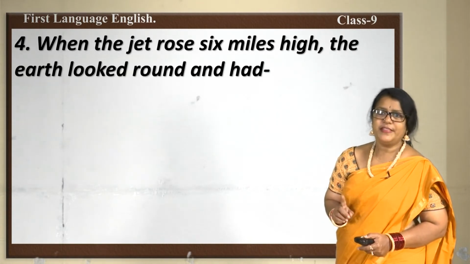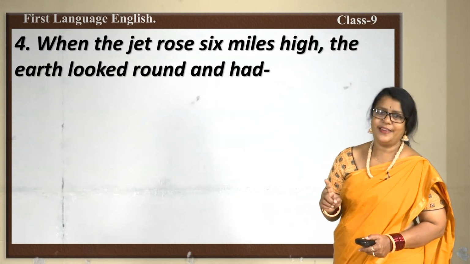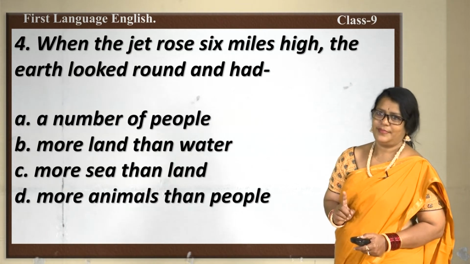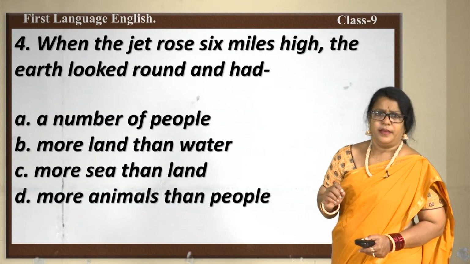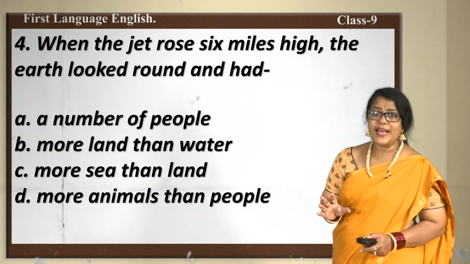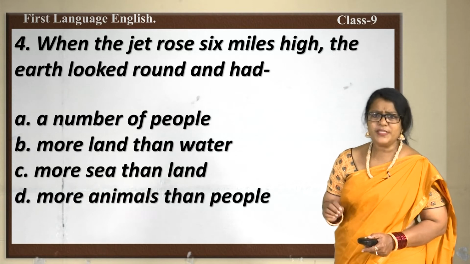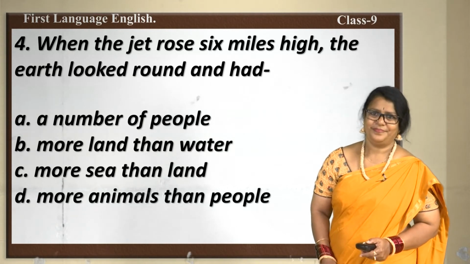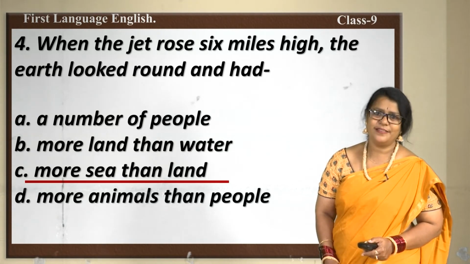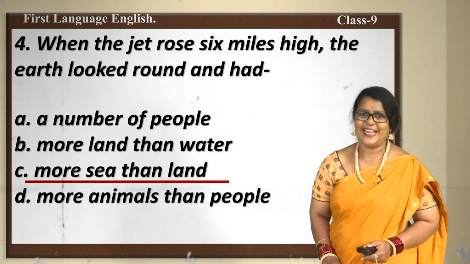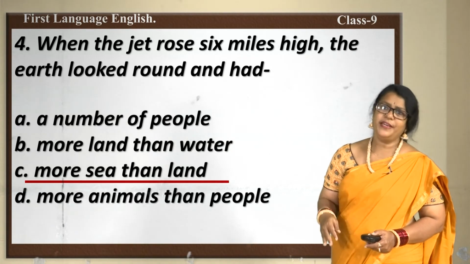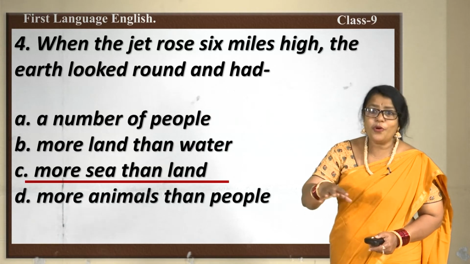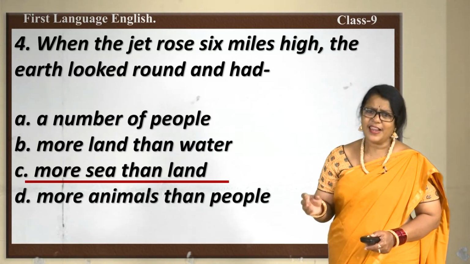Let's move to the next one. When the jet rose 6 miles high, the earth looked round and had, the options are: a number of people, more land than water, more sea than land, more animals than people. What is the correct option? More sea than land. When the jet rose many miles higher, the poet was able to view more water, more sea than the land.